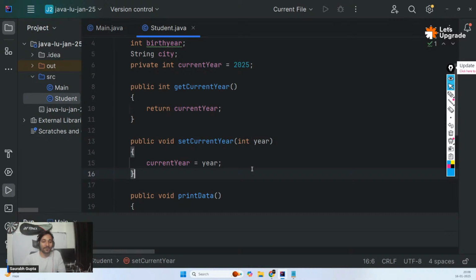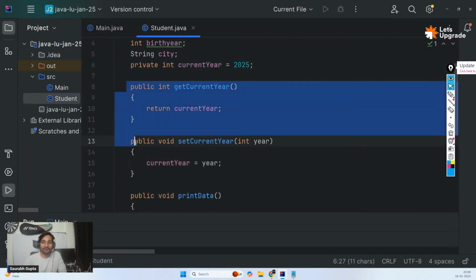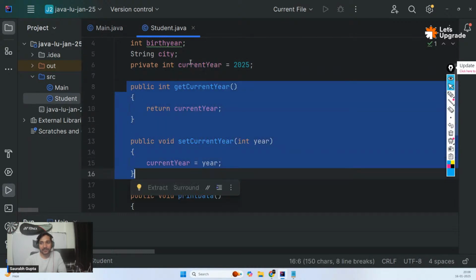So, guys, knowingly or unknowingly, you learned a really important concept of object orientation. Whenever you make your variables private, that means whenever you do data hiding, to allow access to that variable outside, you have to create functions, because now no one can access it directly since it's private.